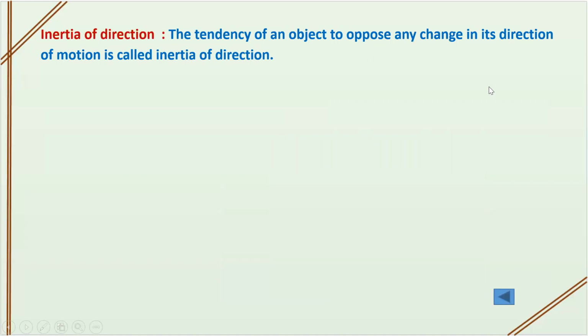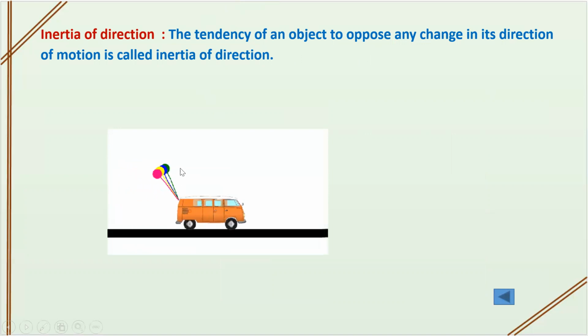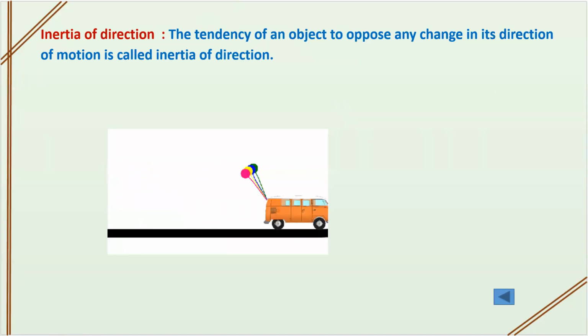Next is inertia of direction. The tendency of an object to oppose any change in its direction is called inertia of direction. Look at the balloons here. When the bus started to move, they tend to move backward. The same example, when you are sitting inside the car and you start to move towards the right side, your body tends toward the left direction. So these are the types of inertia.